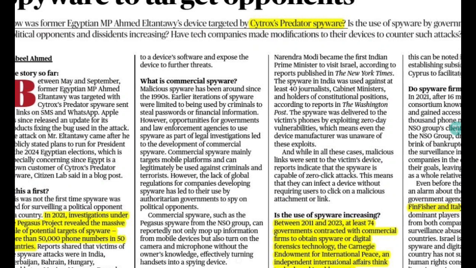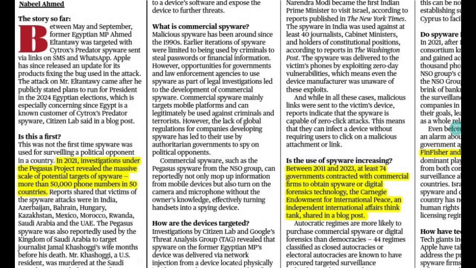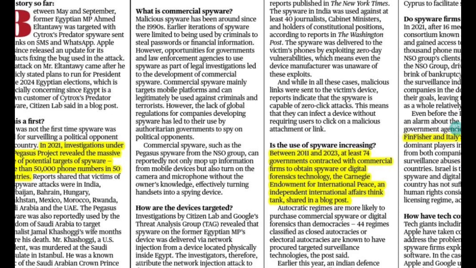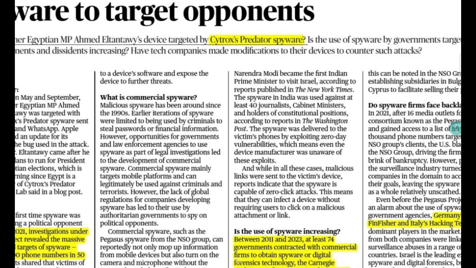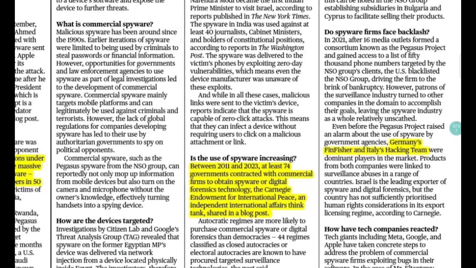There is no need to go into the details of who this minister is, what the origin was, what the matter was. Just try to remember that something like this scandal has happened in Egypt. Citrox has a Predator spyware. Okay, so this is what you need to remember. Citrox Predator spyware. We have the example of Pegasus in India, this NSO Pegasus, and Citrox's Predator spyware. Apart from that, earlier we have Germany's Finfisher and Italy's Hacking Team. So just try to remember.